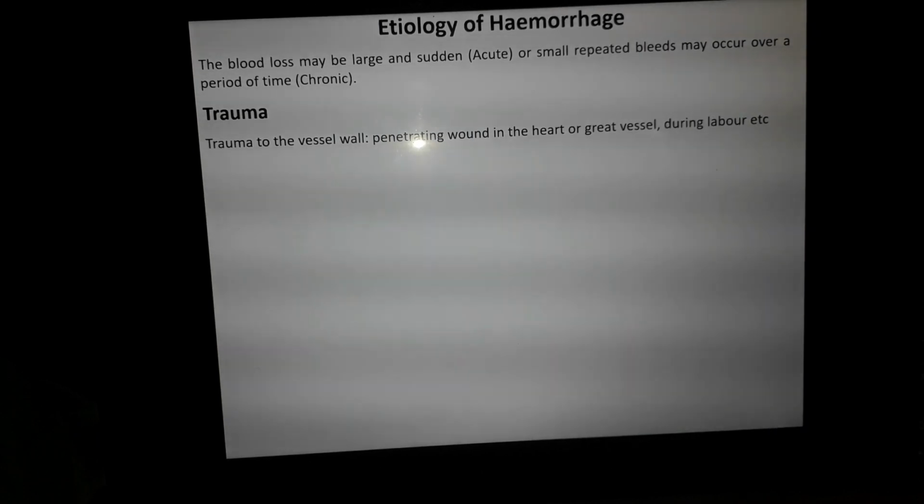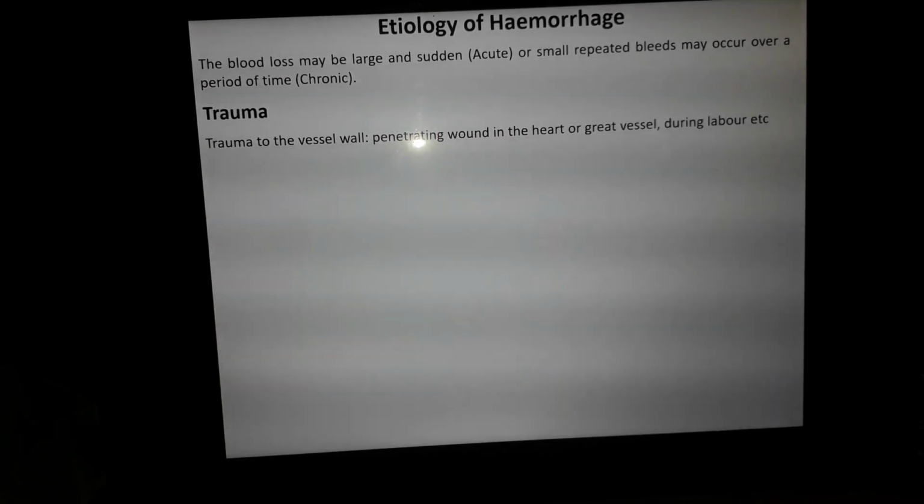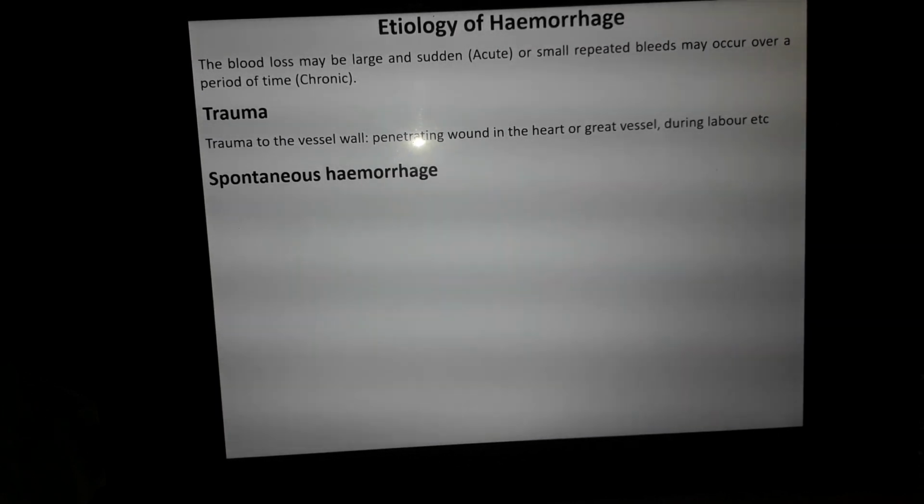So if there is trauma to the vessel wall, a penetrating wound into the heart or blood vessel during labor, there may be hemorrhage into the tissues or hollow viscera or serous cavities. So trauma is the most important cause. Then there are some spontaneous hemorrhages.